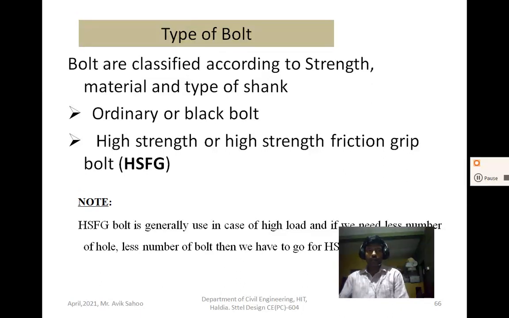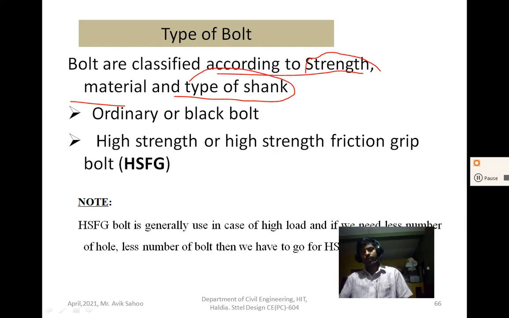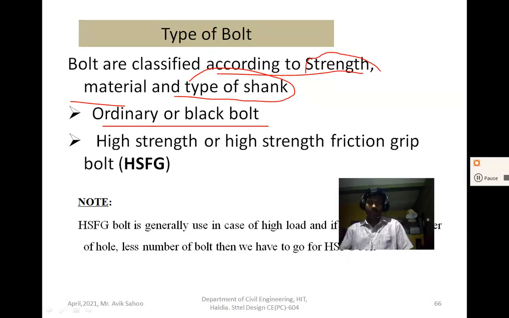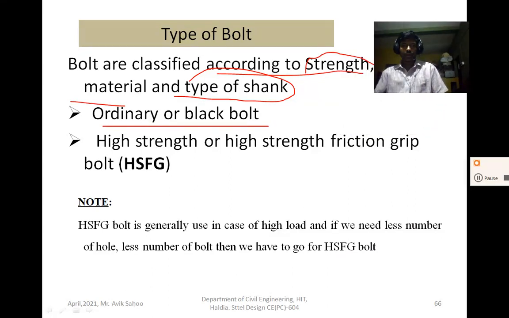Now different types of bolts are used. Bolts are basically classified based on strength, material and type of shank. The different types of bolts used: the ordinary or black bolt, which is a very common type of bolt used in construction. And when you need high strength, the high strength friction grip bolt, denoted by HSFG, is also used.